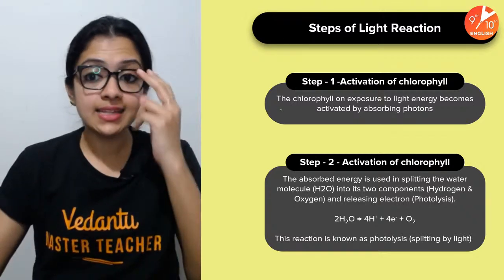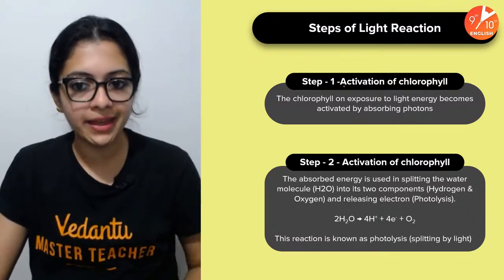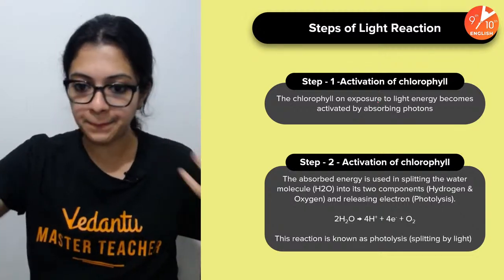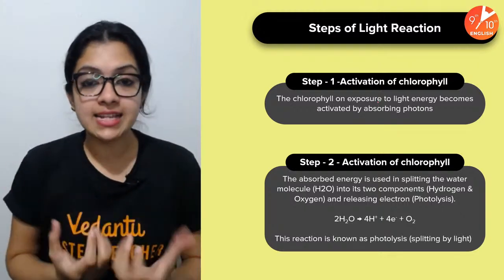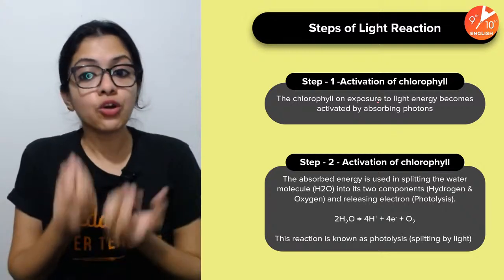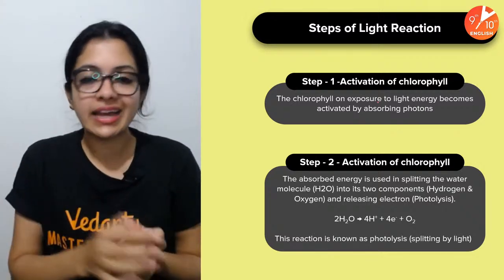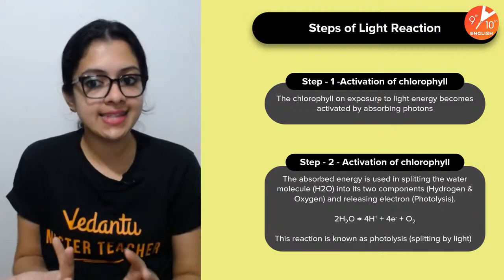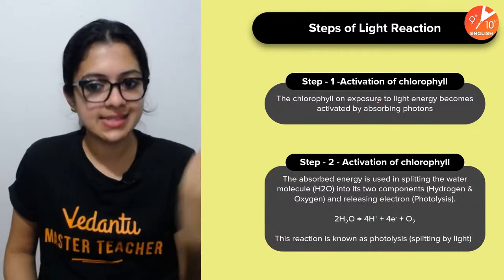Now, these are the steps of light reaction. It occurs in two major steps. First of all, activation of chlorophyll. Now, what happens is chlorophyll gets activated. Sunlight first falls on the leaves. The chlorophyll, which is found in the thylakoid membranes, gets activated. Chlorophyll electrons get excited by absorbing this light energy.